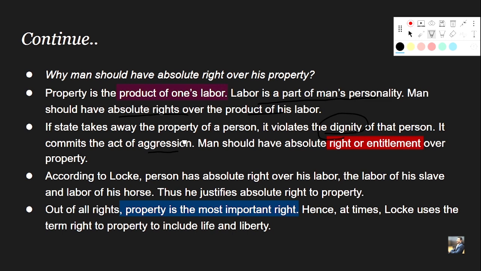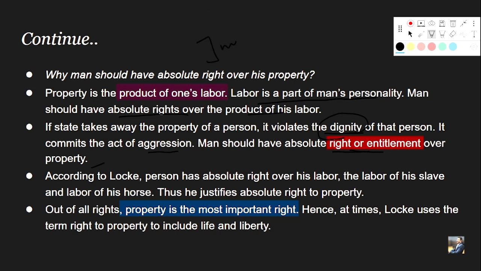If the state tries to encroach or seize the property, or tries dominating over the labor, then it is similar to violating the dignity of that person, right? It commits an act of aggression. Man should have absolute right or entitlement over the property. This is the reason he gives why man should have absolute right or entitlement over the property. Why? Because labor is a part of the innate personality of the individual, right?